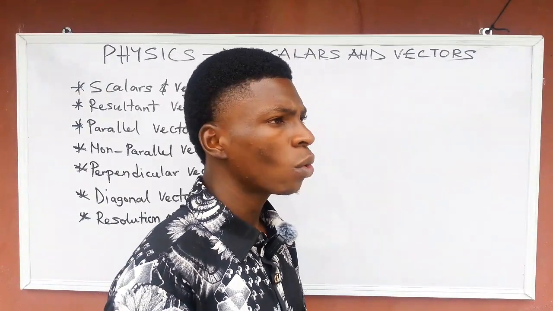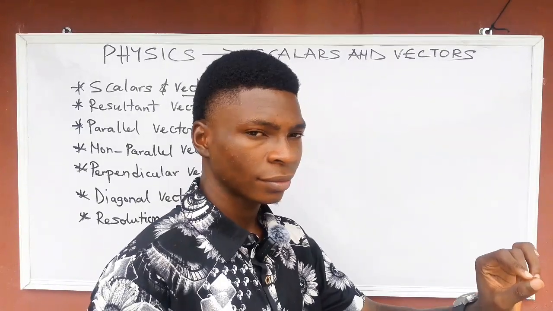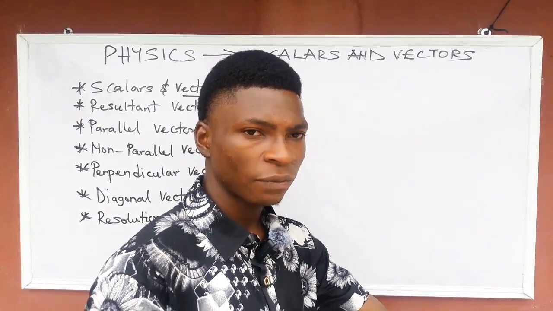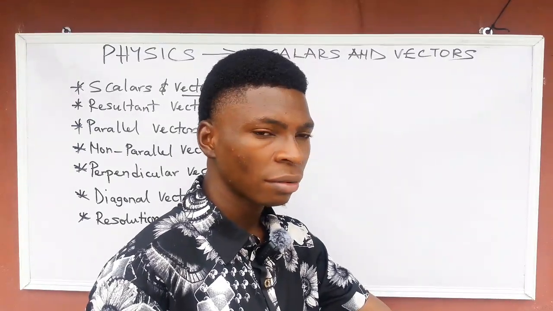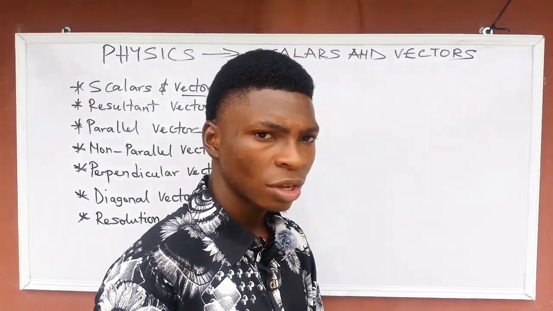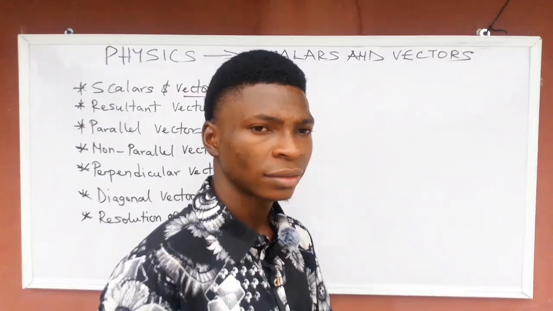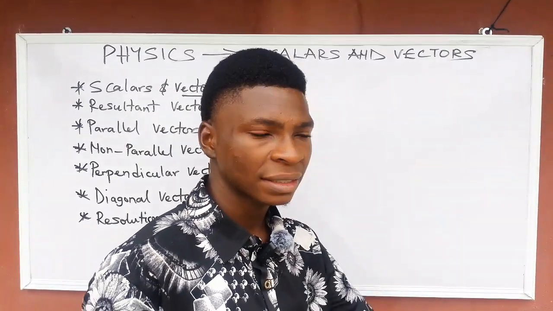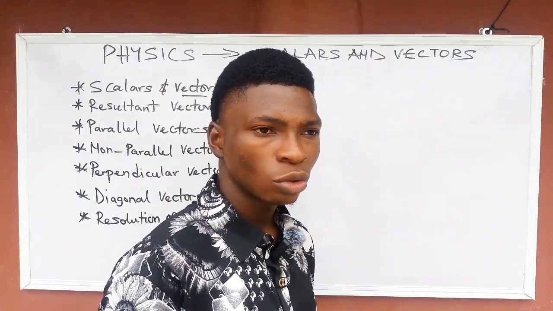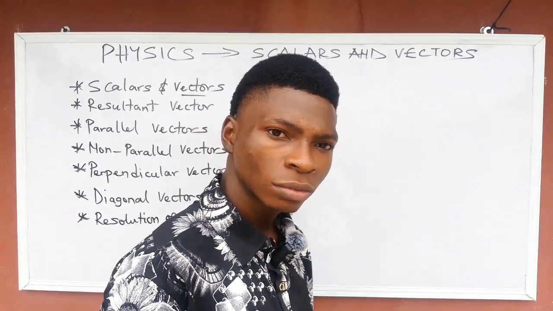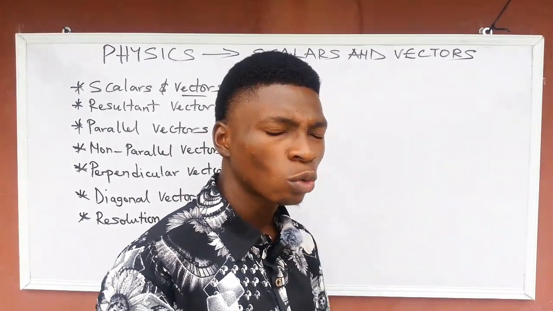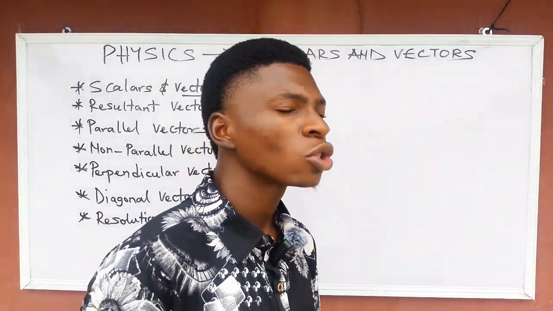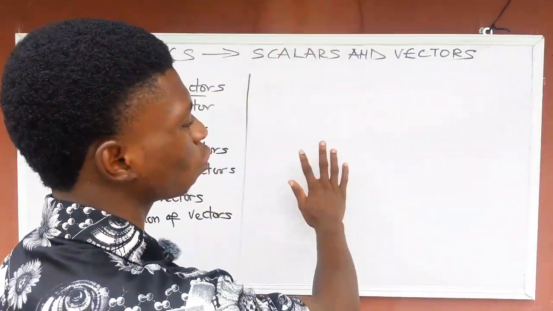Are you getting my point now? Out of those derived quantities, which are what? Volume, density, area, force, acceleration, velocity, pressure, those are derived quantities. And then the fundamental quantities, or the basic quantities, are mass, time, length, moles. Do you get me now? Part of those quantities are scalars, while some are vector quantities.